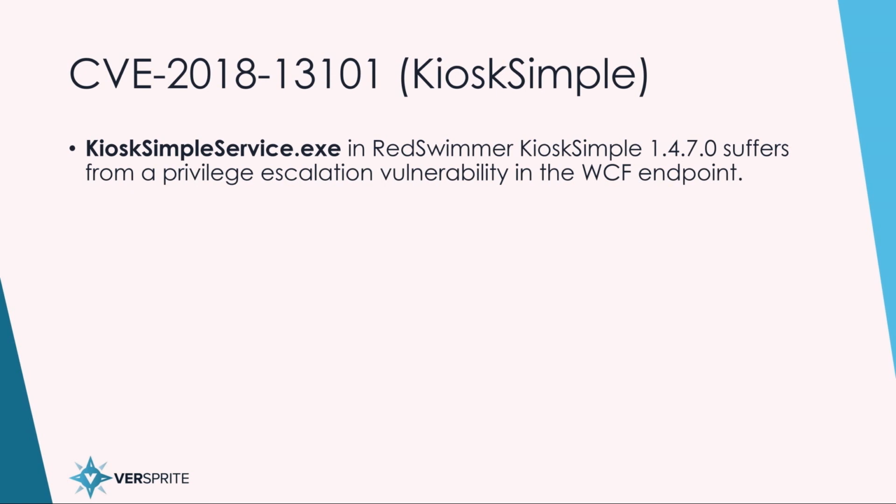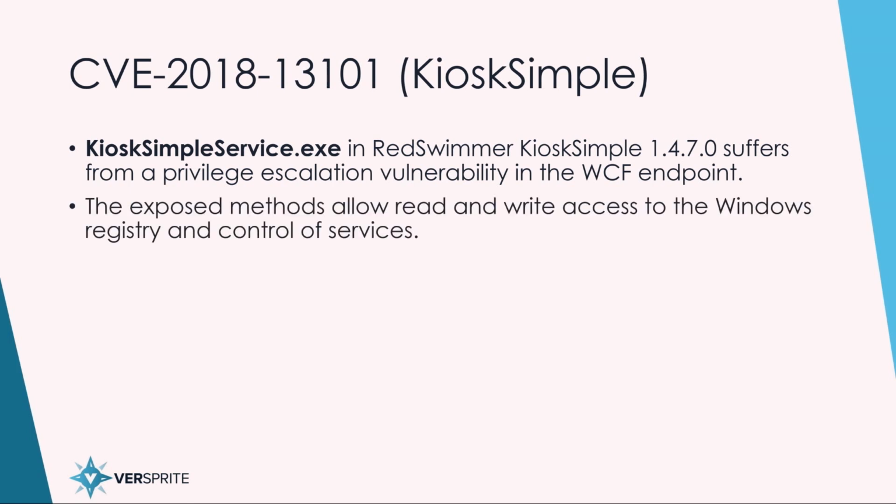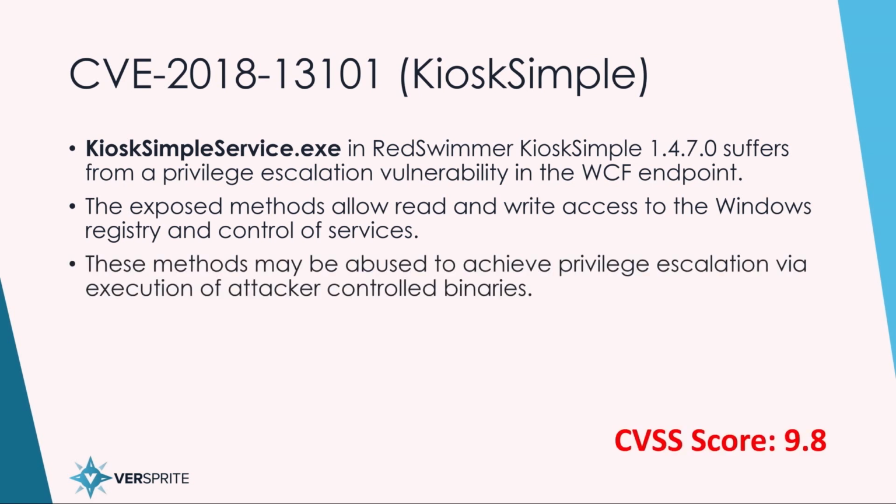The next target we're going to look at is Kiosk Simple. This is a vulnerability that an intern at Versprite actually found this past summer. Kiosk Simple is a kiosk software that you install on Windows to turn it into a secure kiosk environment. We found a privilege escalation vulnerability through WCF in Kiosk Simple because it exposed methods that allow you to read and write to the registry as well as control services. And we abuse these methods in order to escalate to system, and I'll show you how.